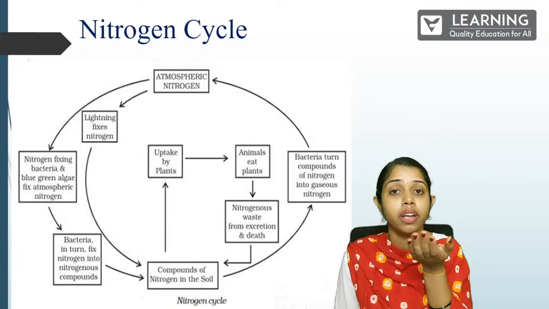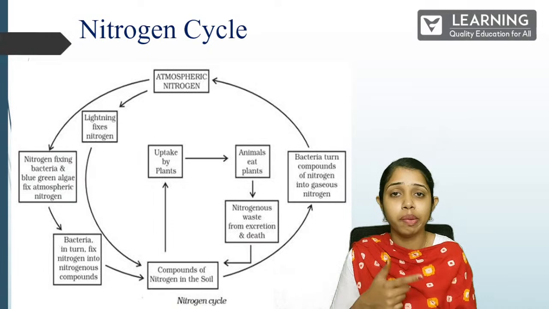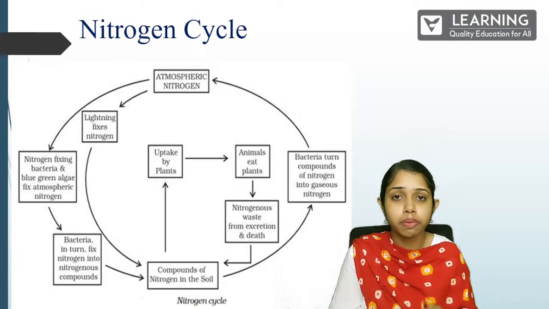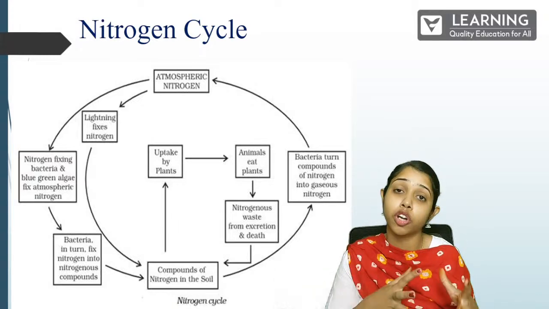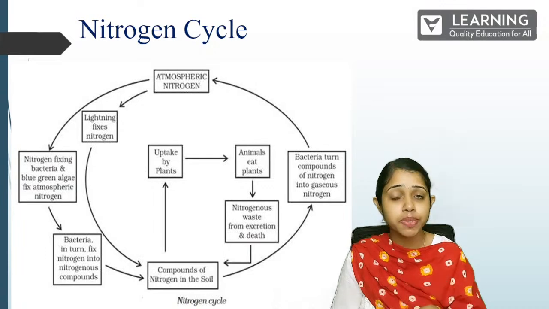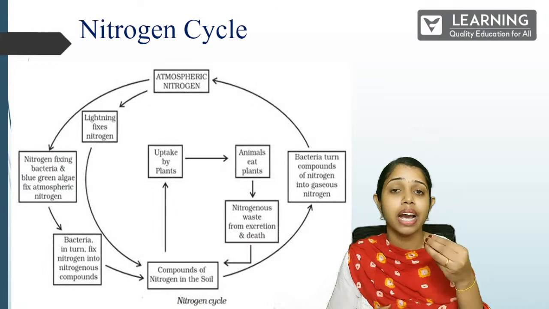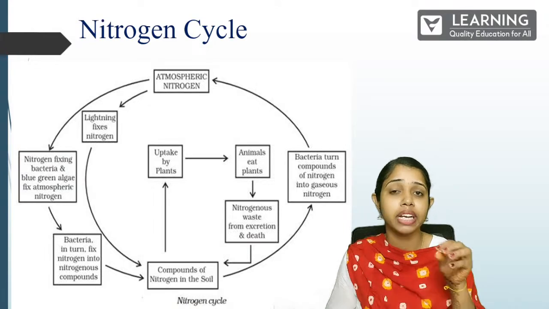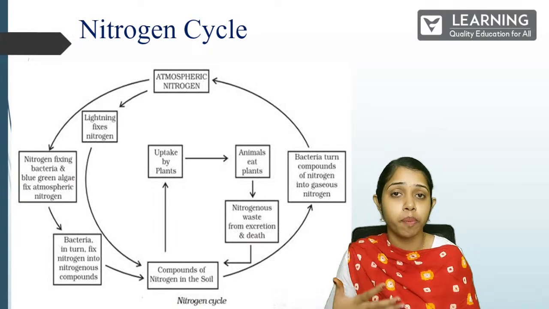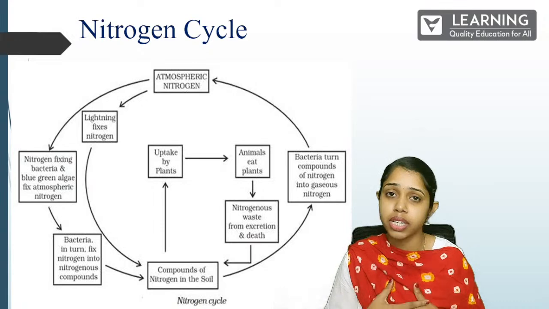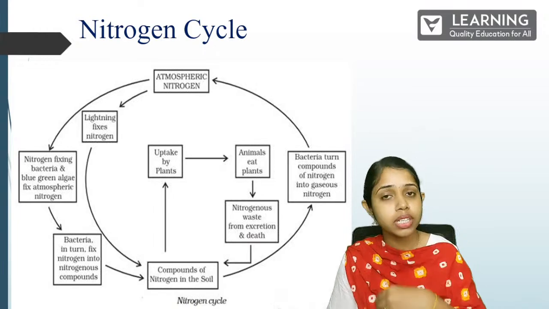Now in our soil we have our plants and many other microorganisms which help us to fix the nitrogen back into the atmosphere again. Whenever there are nitrogenous compounds in the soil, our plants pick up those nutrients and they grow. And whenever an animal or we humans feed on those plants, we get those nitrogenous compounds, the nitrogen content and the nutrients, in us and in all the many animals who eat these plants.